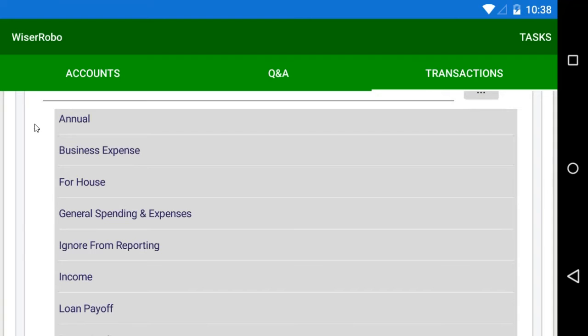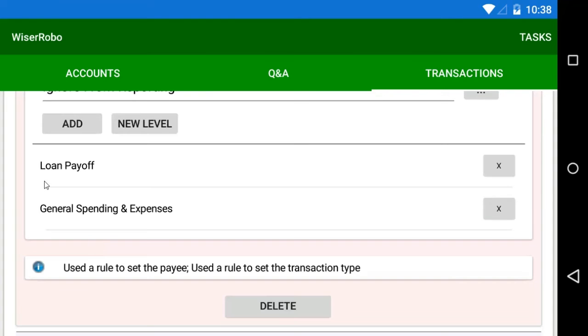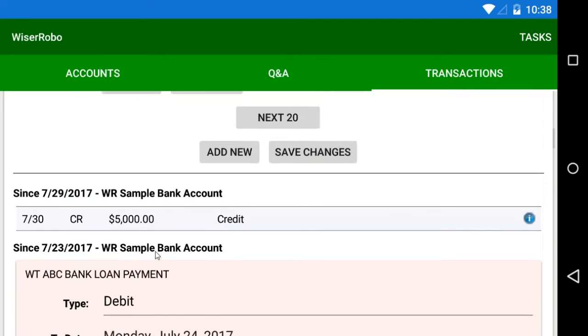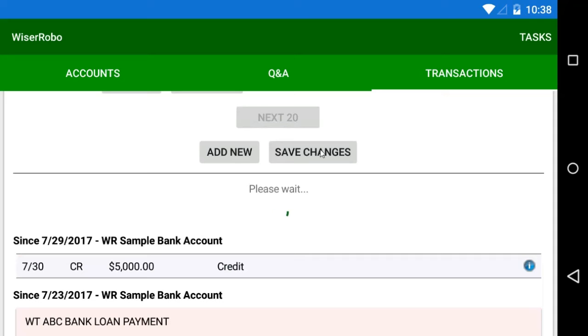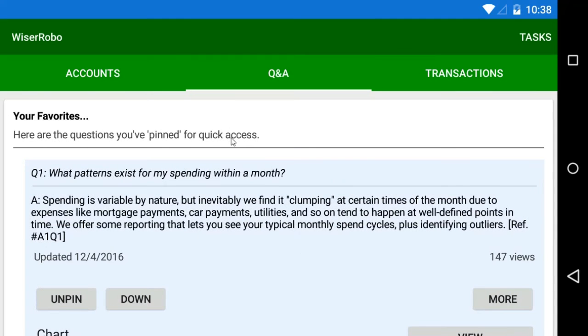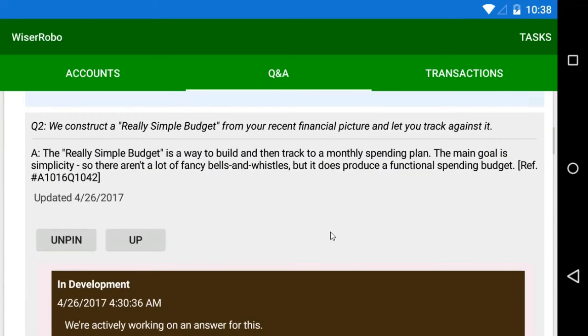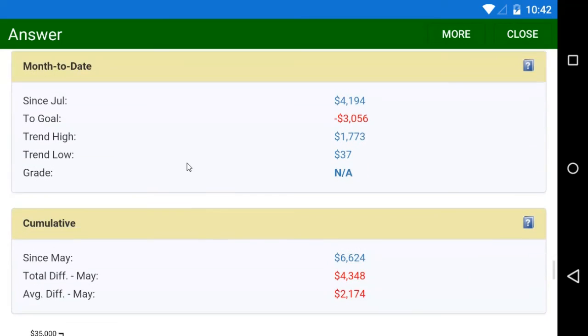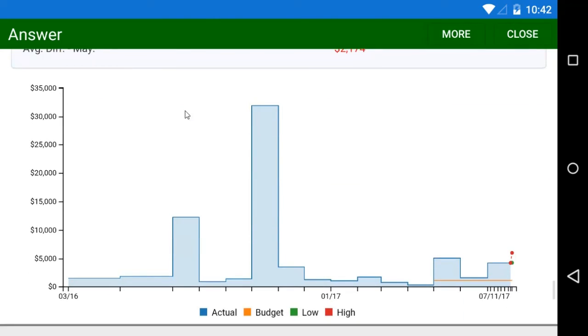So I'm going to pick an existing tag called ignore from reporting here and add it to the transaction. And this is a special system tag. And we'll save it now. And notice we have a little red flag by it in the transaction list now. Now if we go back to the budget and see how it looks now for non-recurring expenses, you can see that we've got a much lower level of non-recurring expenses. So we had the intended effect by marking that as ignoring for reporting.